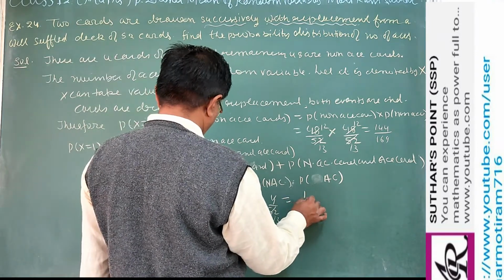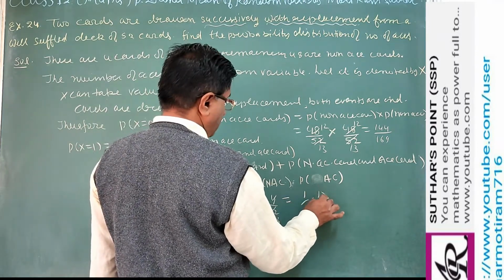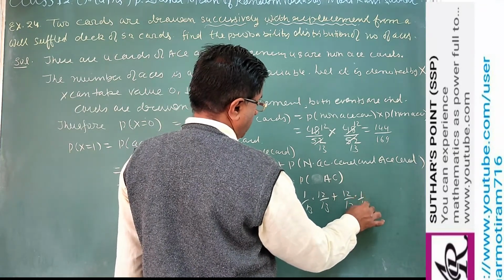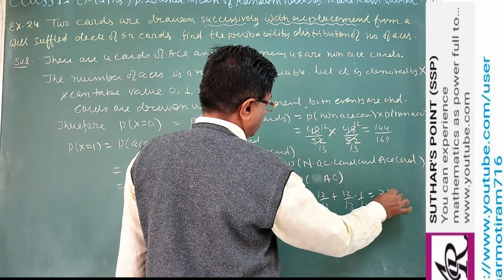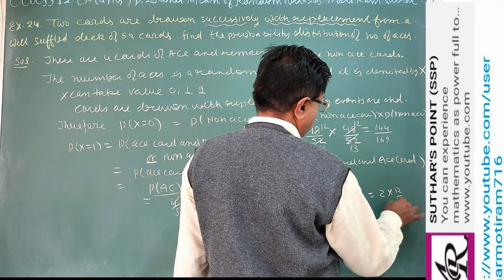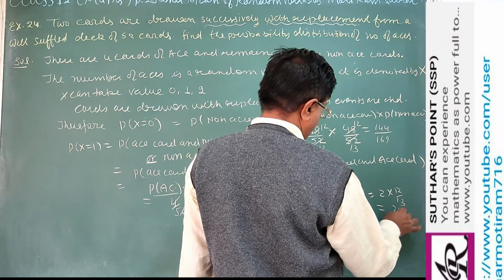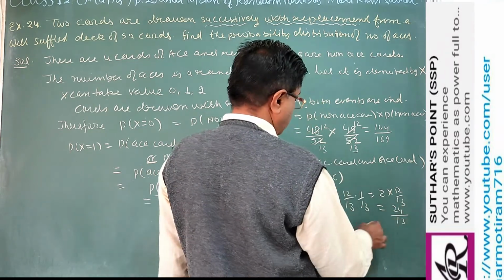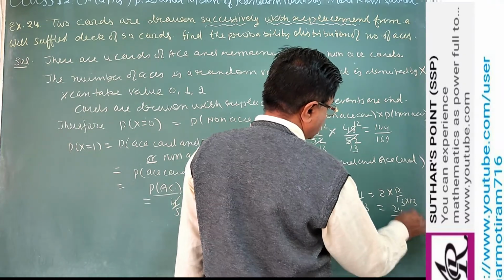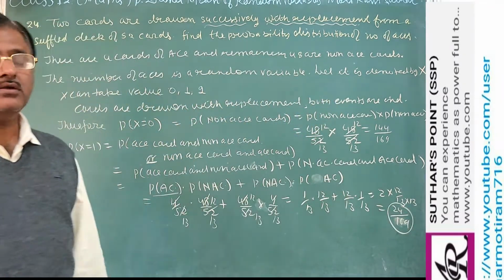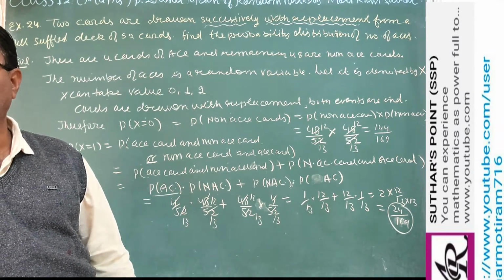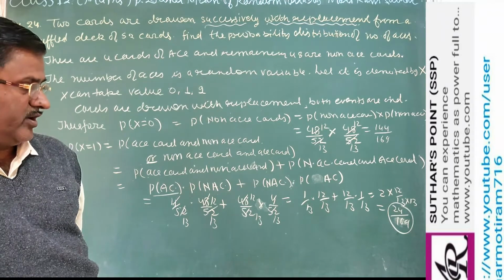So what we get? 1 by 13 into 12 by 13 plus 12 by 13 into 1 by 13. Or you can say 2 into 12 by 13 into 13, so 24 upon 169. So this is the probability of getting one S card and one non-S card.